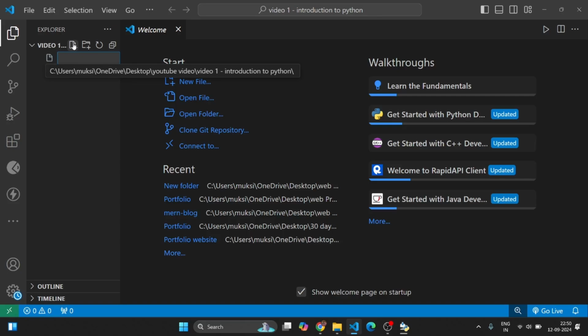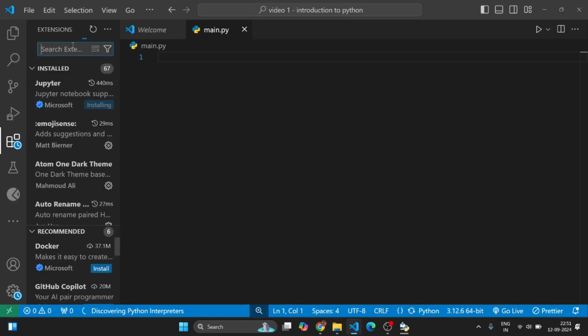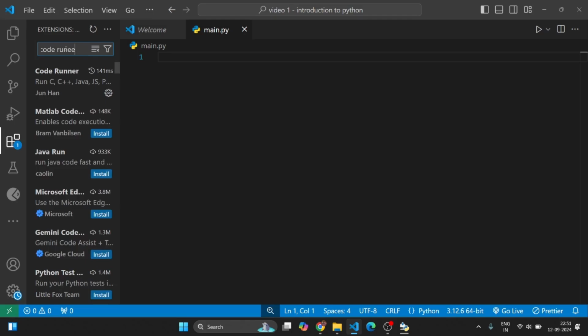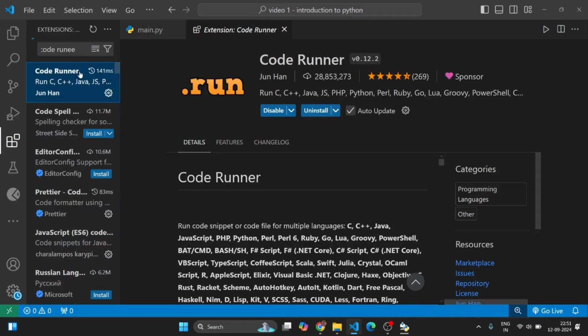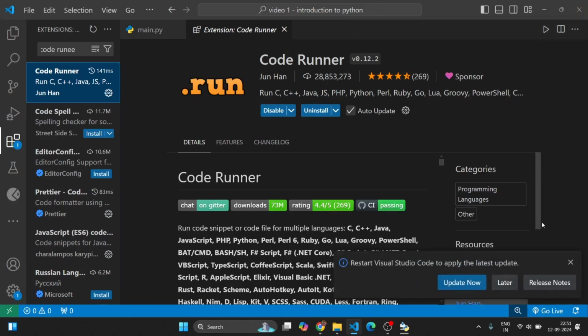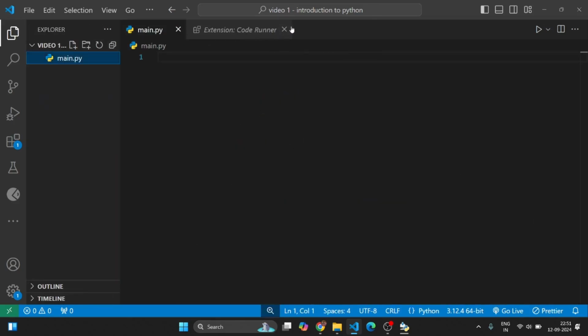Suppose to write a Python program, we need to give it a py extension. Okay, and you guys have to install some extensions. For our extension, you can get here. You can write code runner. It runs Python. Just you will get this button when this one is installed. I have already installed it in my system, and we'll go back to our code in main.py.